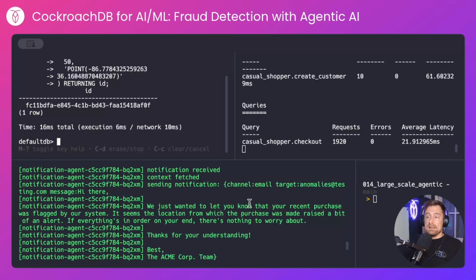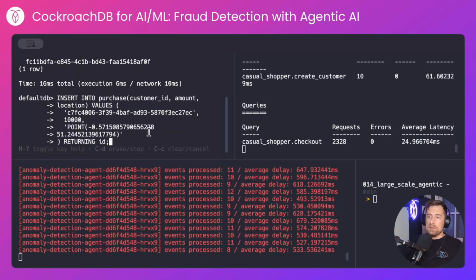Hi there, we just wanted to let you know that your recent purchase was flagged by our system. It seems the location from which the purchase was made raised a bit of an alert. If everything's in order on your end, there's nothing to worry about. And that's a nice human response to the anomalous purchase. The customer can either get in touch with Acme Corp or ignore it if that was expected.